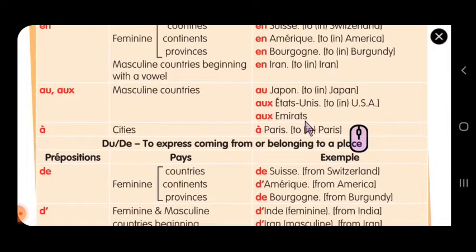And the Emirates is not a single country. It is a combination of 2 or 3 states, and that's why it is called Emirates. And the last one is à. This à is used for cities. For example, I am in India, at Pondicherry. When I go inside the box of India, I can see Pondicherry. So for an interior place, you can denote it with à.